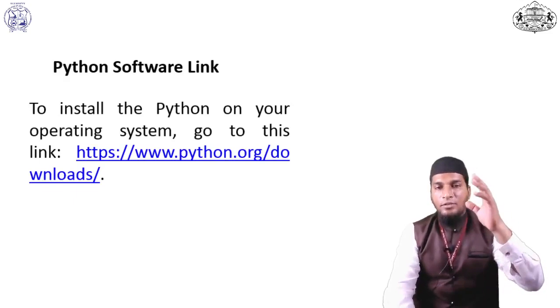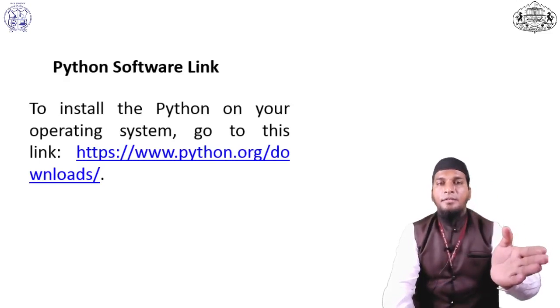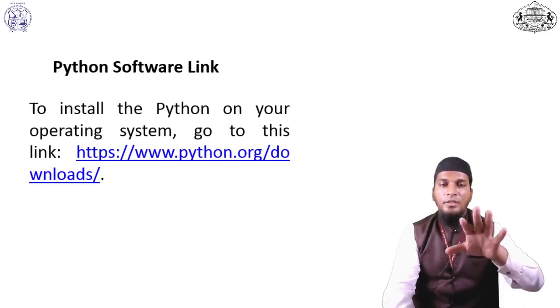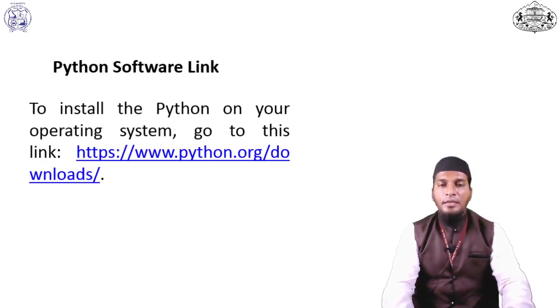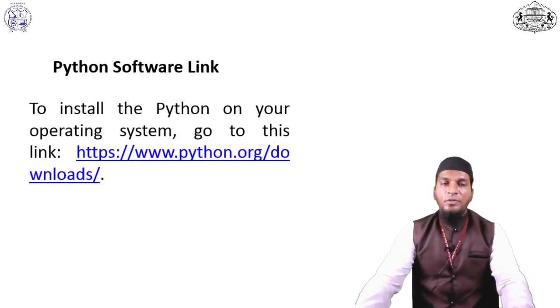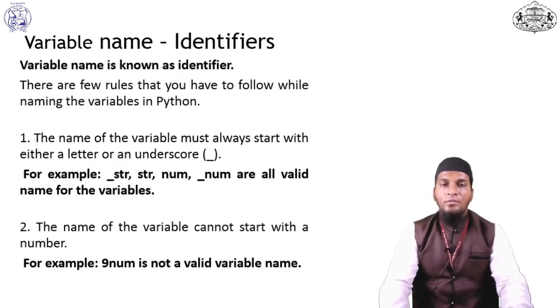We'll see the list of all the versions of Python for any operating system. Whichever operating system is installed on your machine, we can easily get the matching software without paying any money.